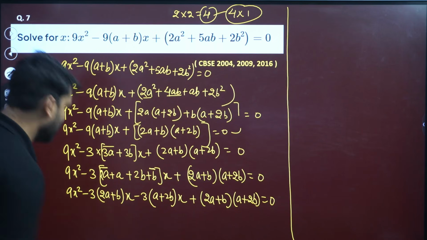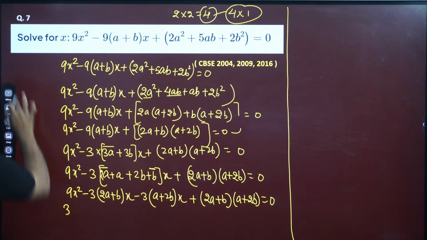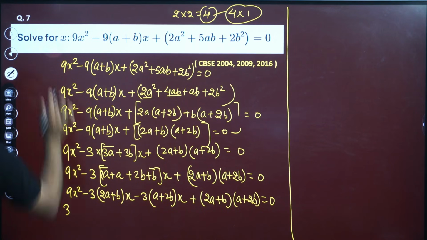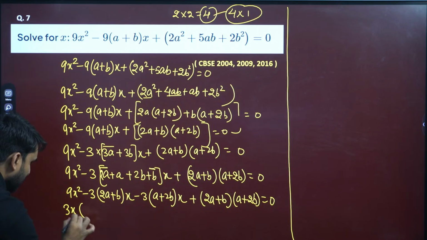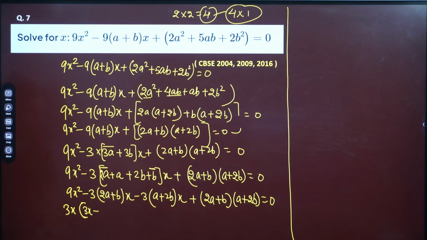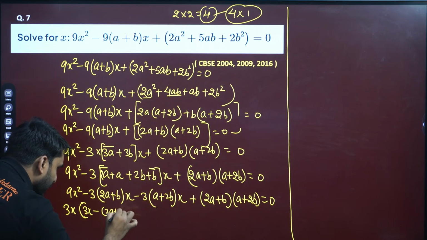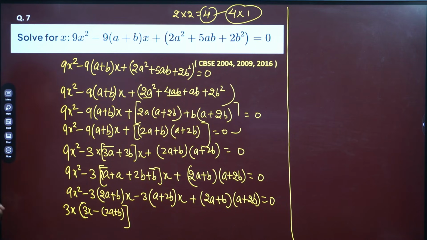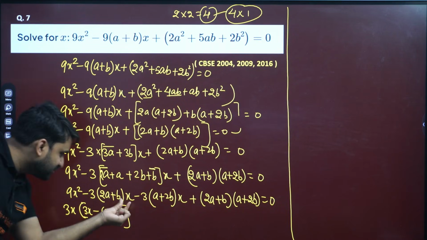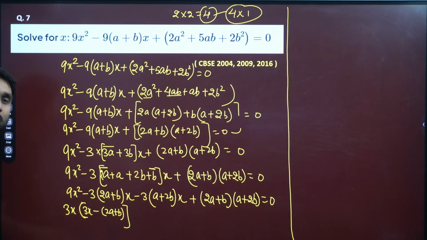So if we take 3x common, here will be 3x minus, and x we have already taken common, so it will remain the same, 2a plus b. I am taking 3x common, 3 here and 3 here, x is here. So 3x minus 2a plus b.